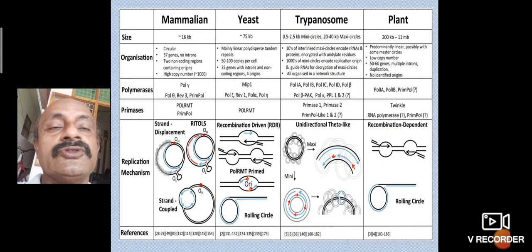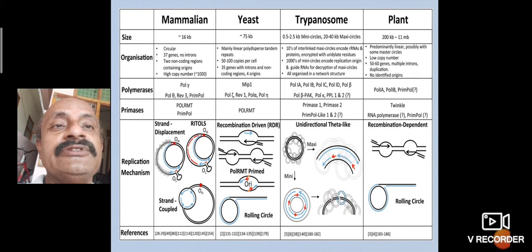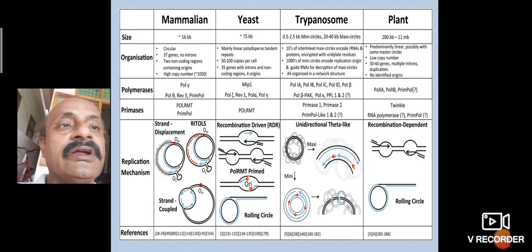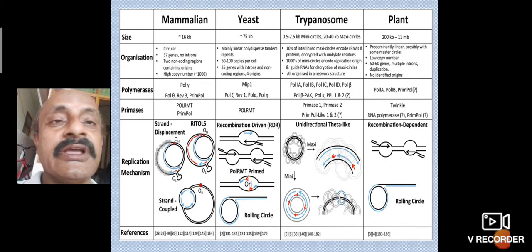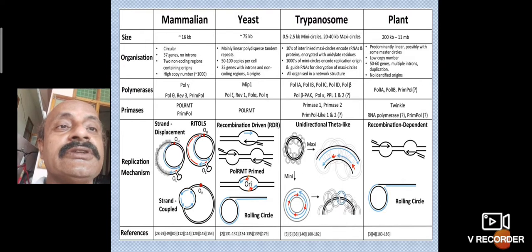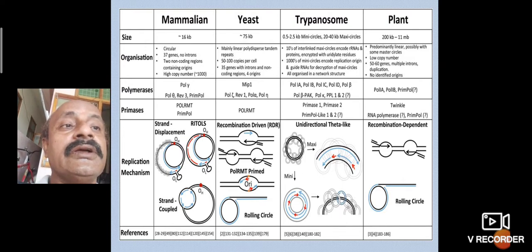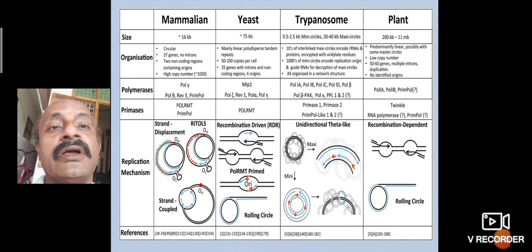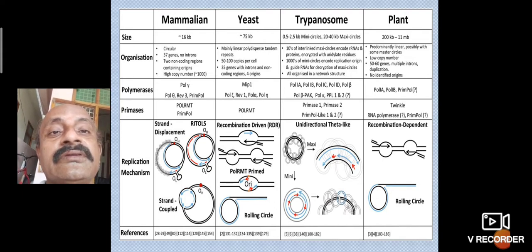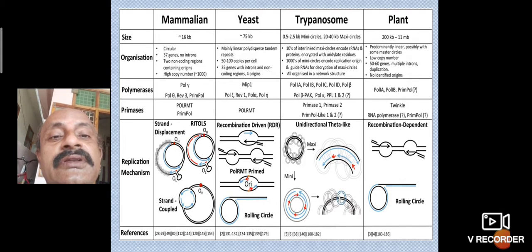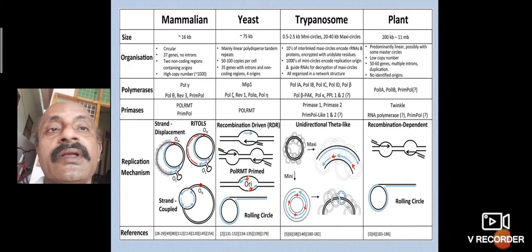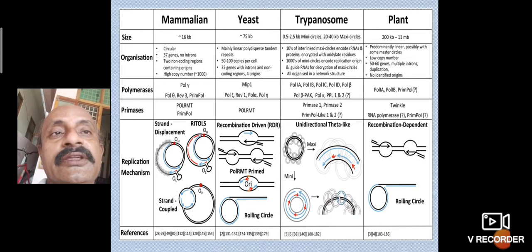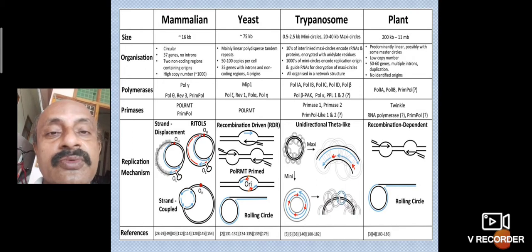The mitochondrial DNA size differs among mammals, yeast, trypanosomes and plants, with sizes such as 14 kilobases, 25 kilobases and 20 kilobases. The organization, replication and other features are described in a chart-wise differentiation between mammals, yeast, trypanosomes and plants.